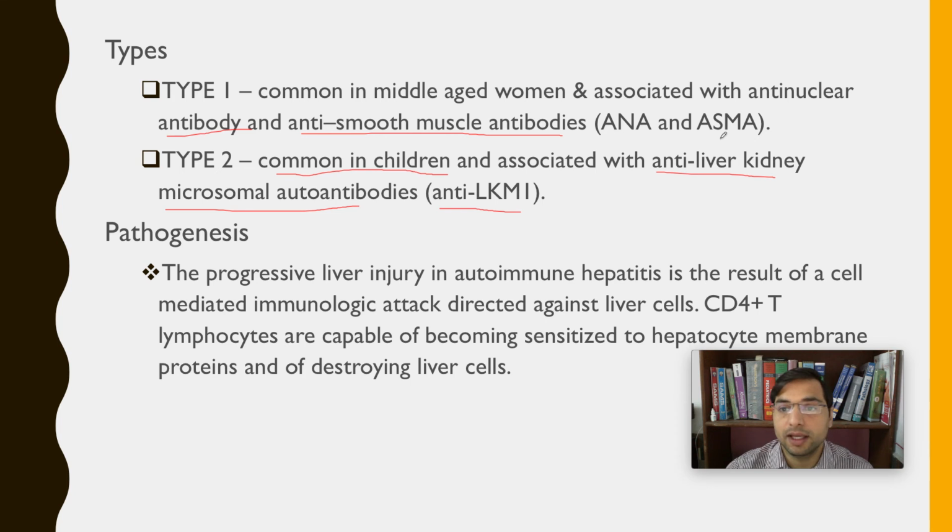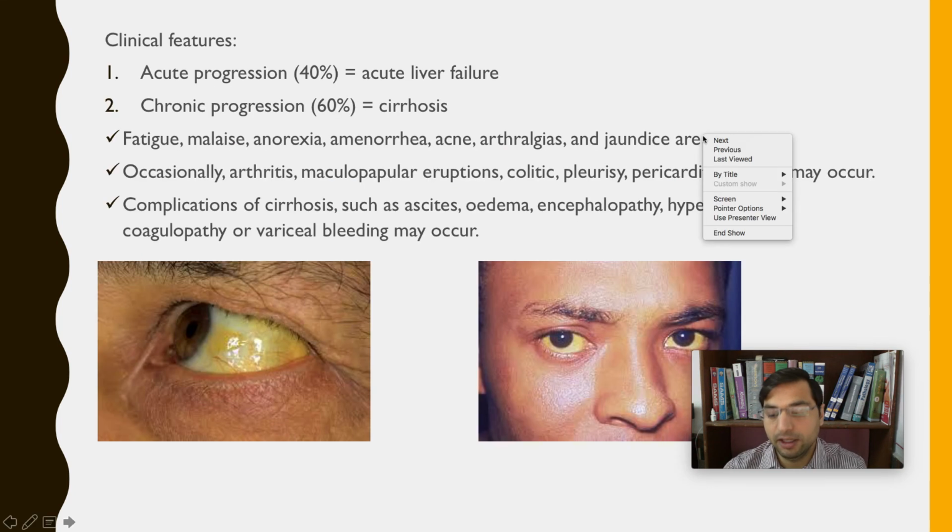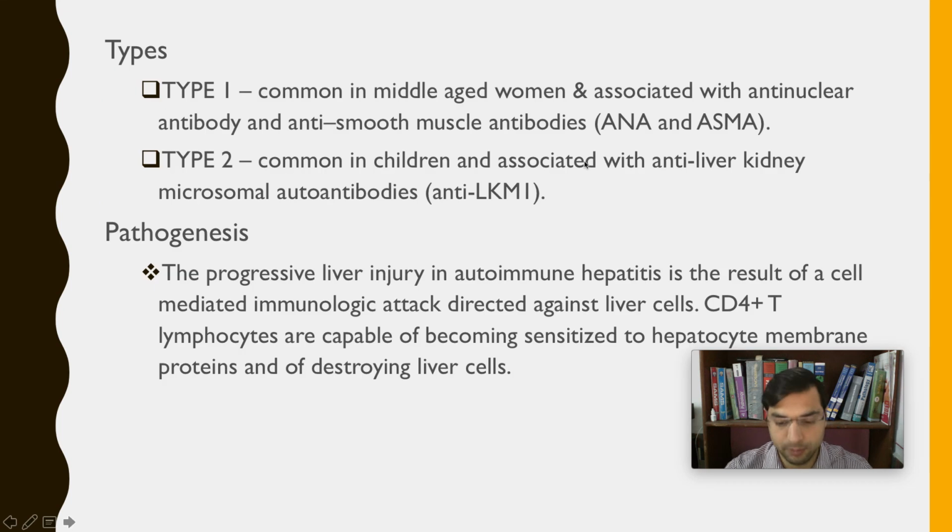So ASMA, anti-smooth muscle antibody in type 1, and in type 2 anti-liver kidney microsomal antibody, right?